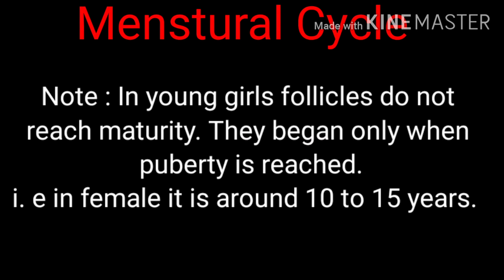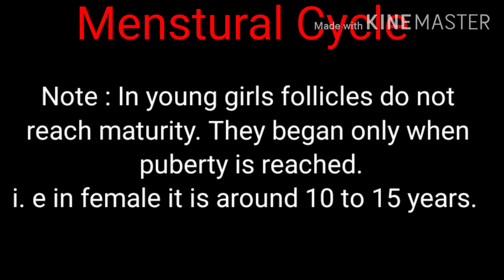Students, note here, in young girls follicles do not reach maturity. They begin only when puberty is reached, that is in females around 10 to 15 years of age.